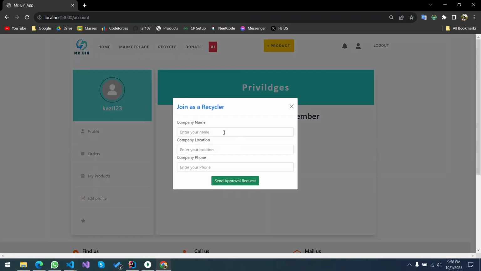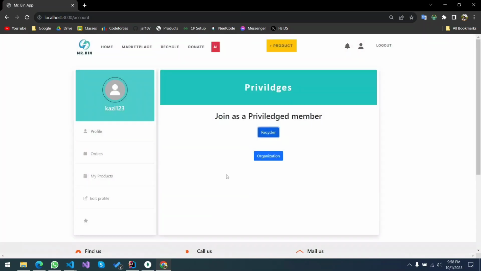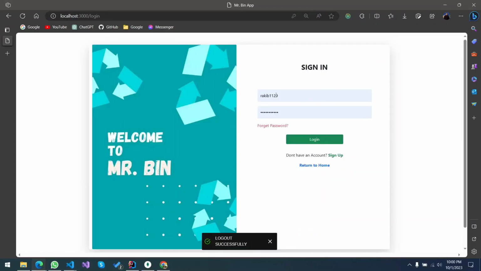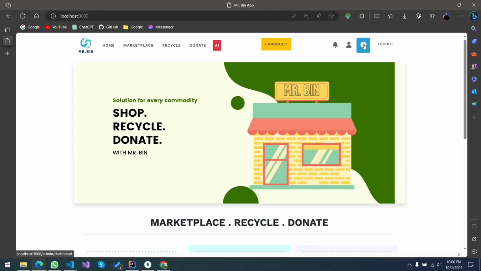So when a user asks to be a recycler, for example, if I press this, a recycler should have a specific phone number, and it sends an approval request for the admin to review. Here in our project, the admin role is given as a hard-coded one. For example, Rakib 129 has an admin privilege. So when he or she signs in, you see that there is a specific admin dashboard for him or her,